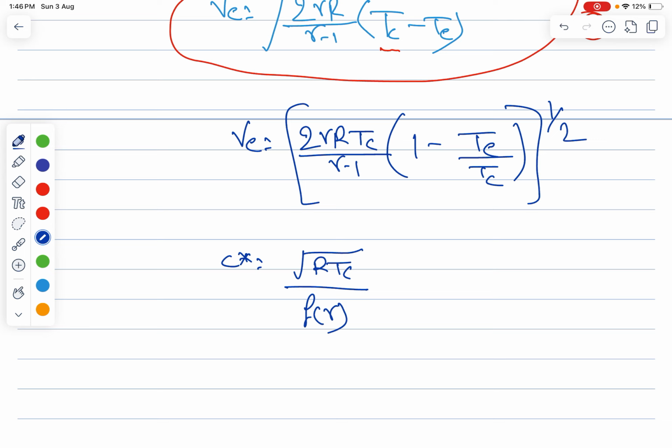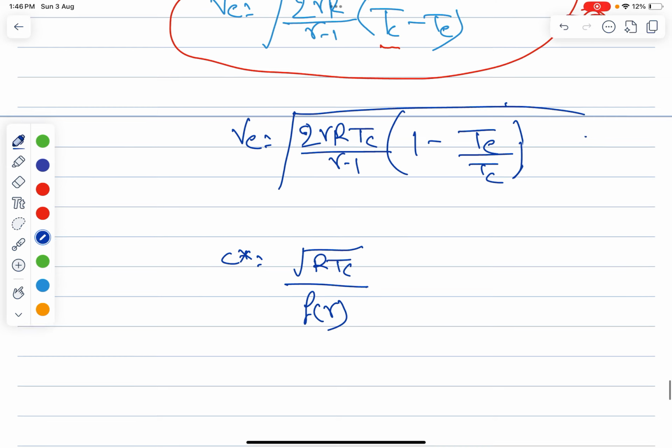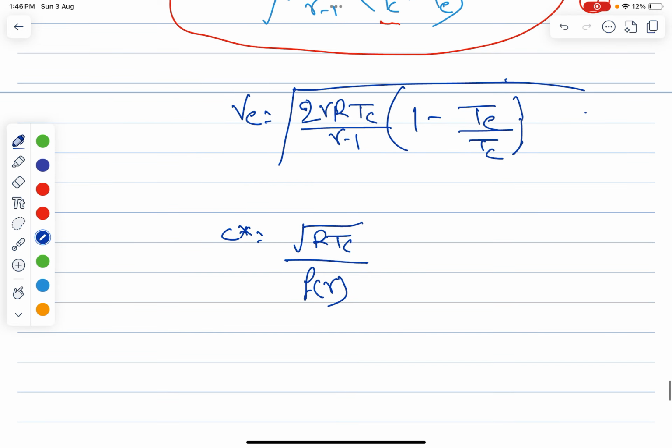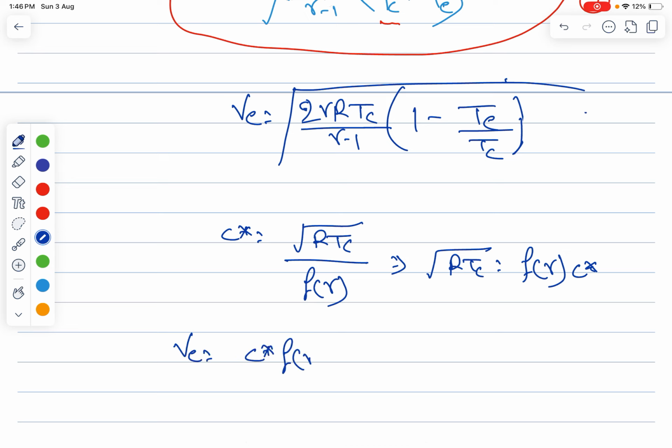So R T_c is equal to f of gamma into C star. So you can put this over here. So we will get V_e is nothing but C star f of gamma root of 2 gamma by gamma minus 1 into 1 minus T by T_c.